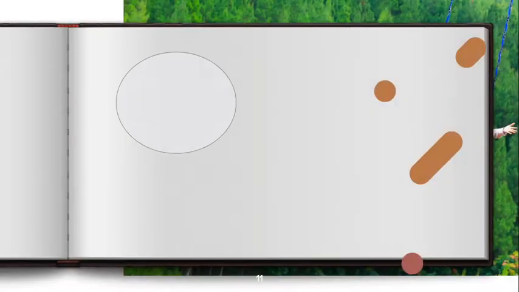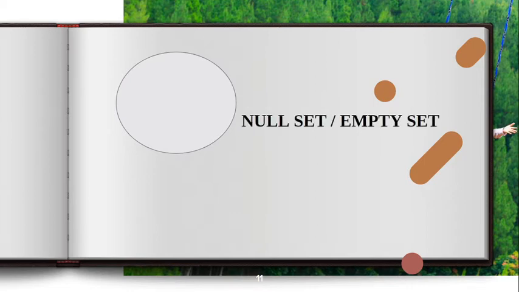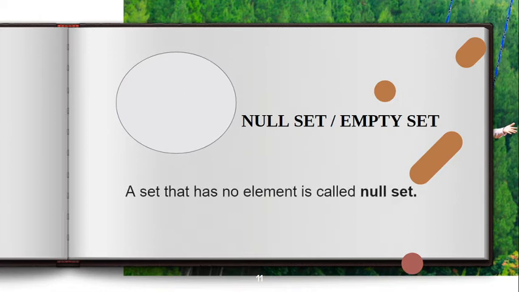Now, how about this one? What if there's no element inside a given set? This is what we call null set or empty set. Again, a set that has no element is called null set. Kapag walang kahit anong element dyan sa set na yan, meaning to say that's what we call null set or empty set.